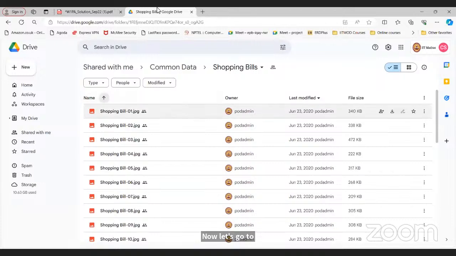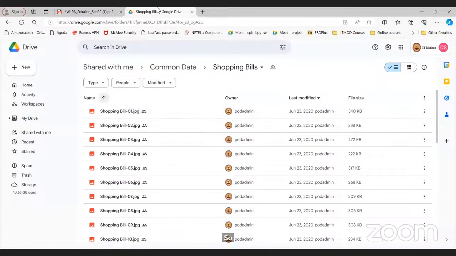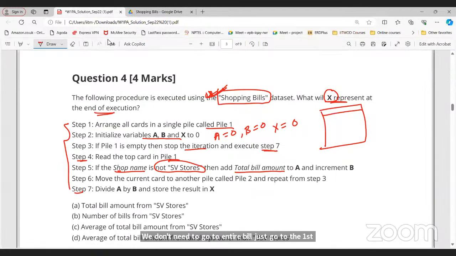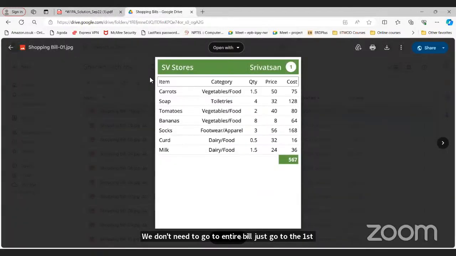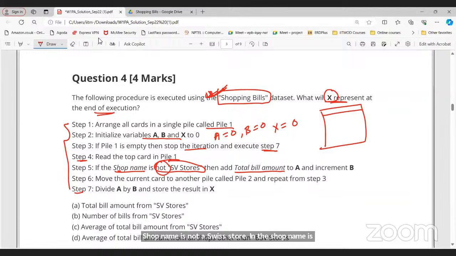So first, what is it? We don't need to go through the entire bill, just go to the first card here. So what is given here? Shop name is not SV store. Is the shop name SV store? Yes, right? But this not condition is there. It means that this is false, right?